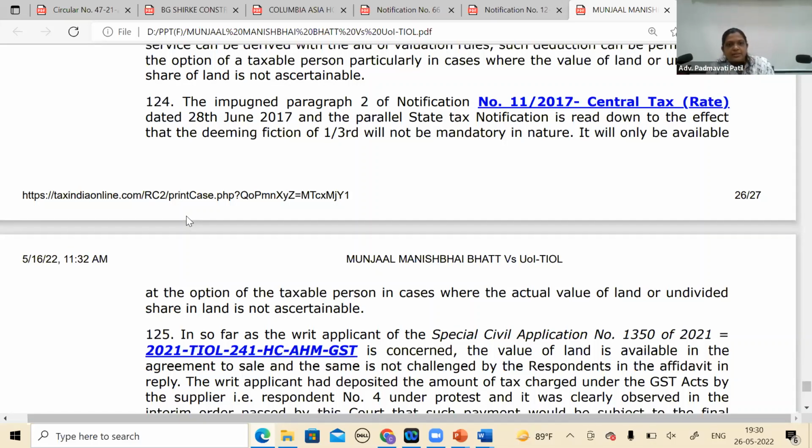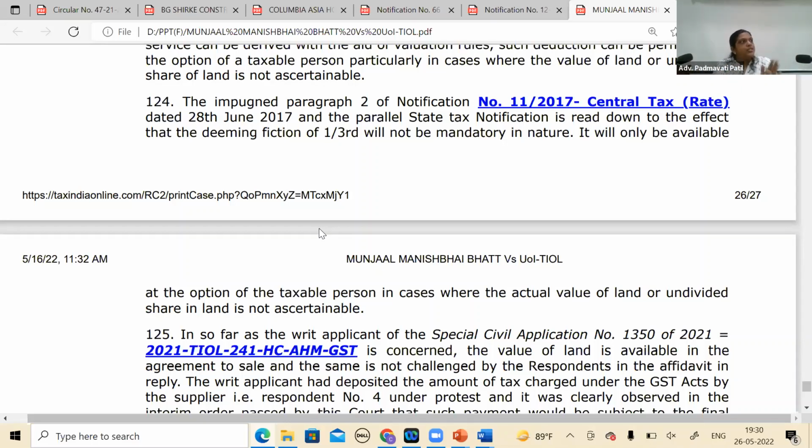Just a line. See, the impugned provision and the parallel provision are read down to the effect that the deeming fiction of 1/3 will not be mandatory in nature. Full stop. It will only be available at the option of the taxable person in cases where actual value of land or undivided share of land is not ascertainable. So they are not giving a complete jacket and saying, "Ye ultra vires hai." Ultra vires means it is not in existence, void ab initio. It is not in existence at all.